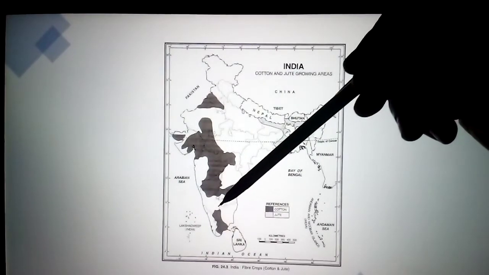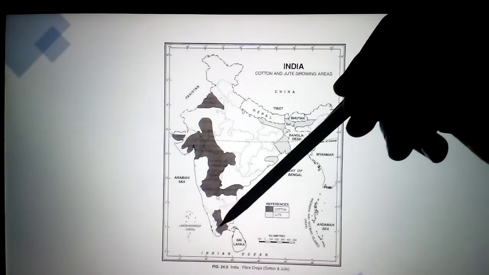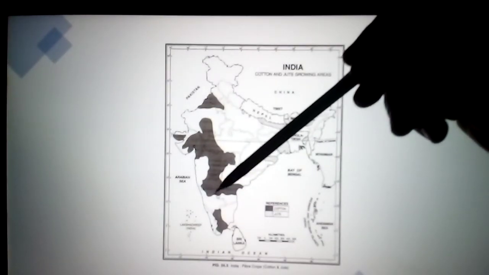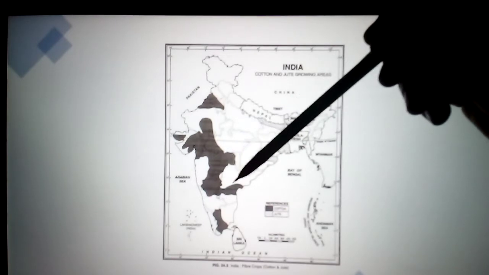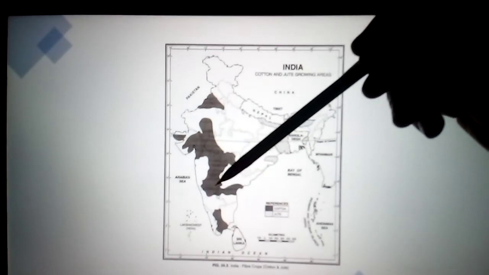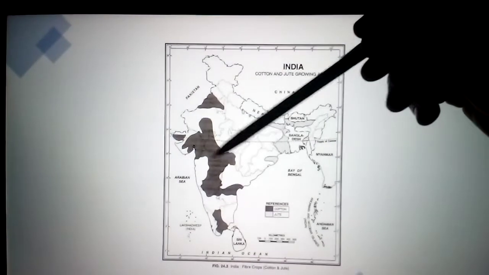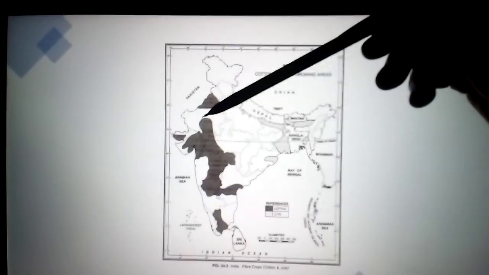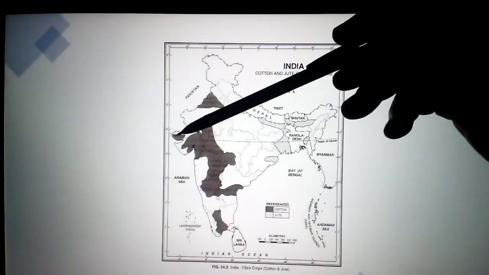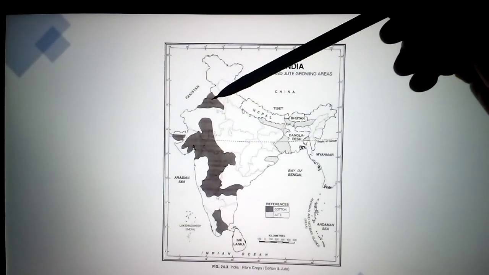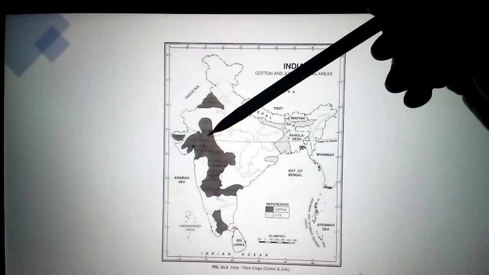Here some parts of Tamil Nadu, this is some parts of Telangana, borders of Andhra Pradesh and Karnataka and Maharashtra. See more in Maharashtra. Next this is in Gujarat. This small part, and this also in Gujarat, and some parts of Rajasthan also, where the black soil is there, more we can see the cotton.